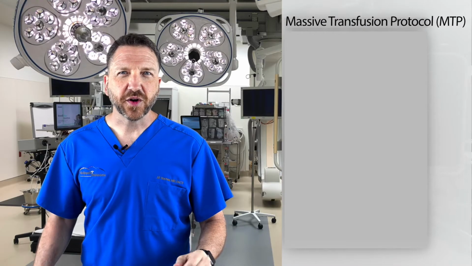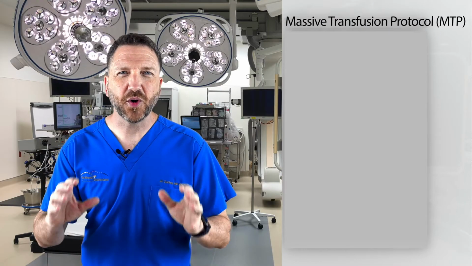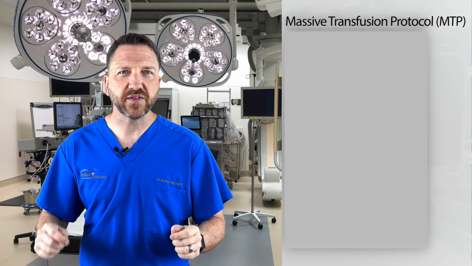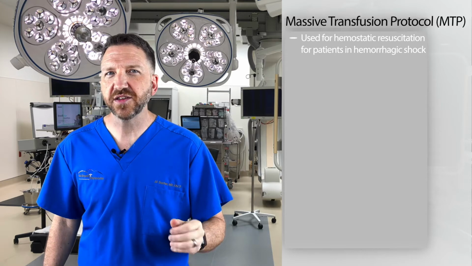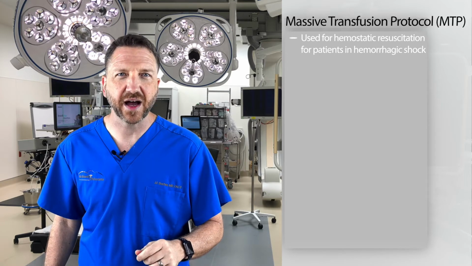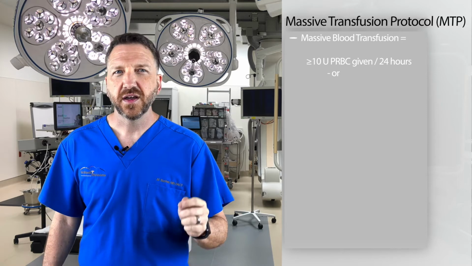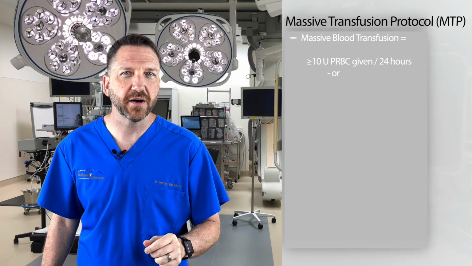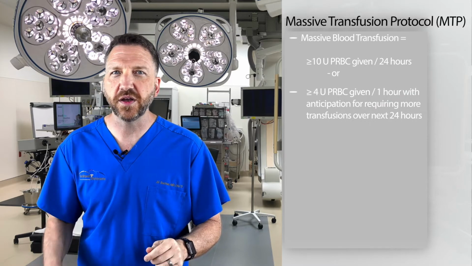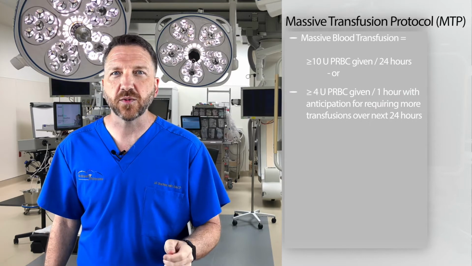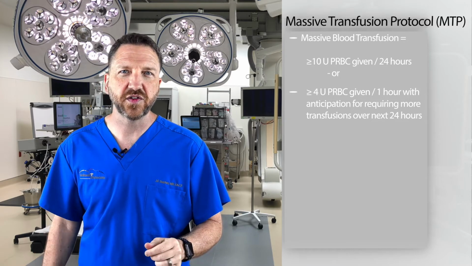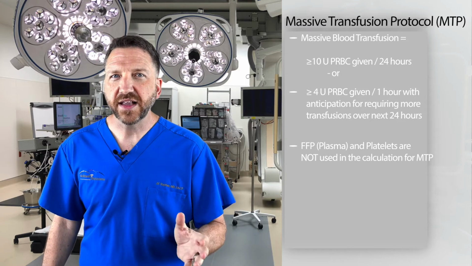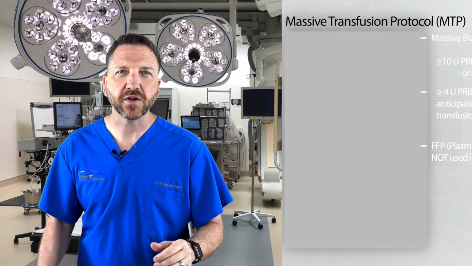The Massive Transfusion Protocol, also known as MTP, is one of the most important advances made in trauma care over the last 15 years. It encompasses the concept of hemostatic resuscitation for those patients in hemorrhagic shock with acute traumatic coagulopathy. Massive blood transfusion is defined as the need to transfuse at least 10 units of packed red blood cells over a 24-hour period, or the need to transfuse more than 4 units of packed red cells in the first hour with the anticipation that ongoing transfusions will still be required. Of note, FFP, or plasma, and platelet transfusions are not calculated in the total.